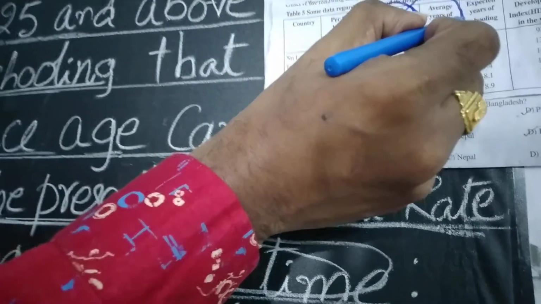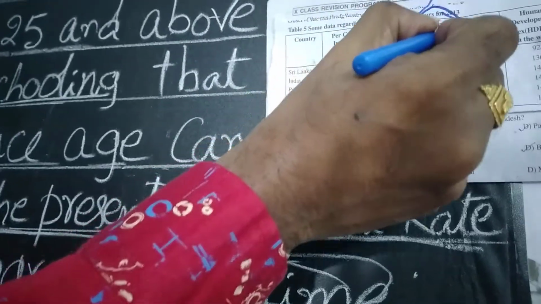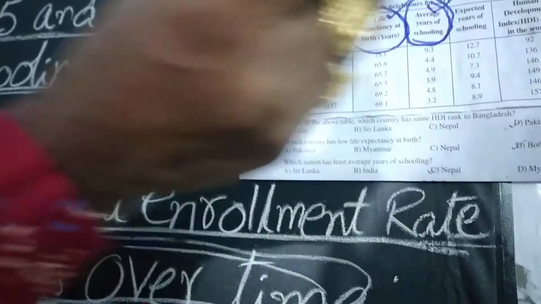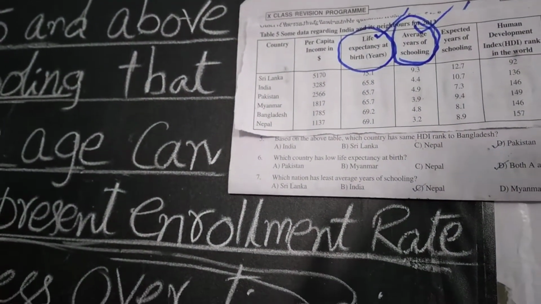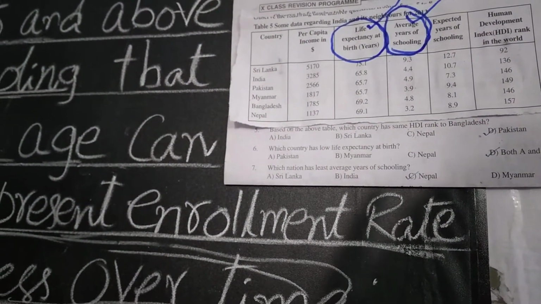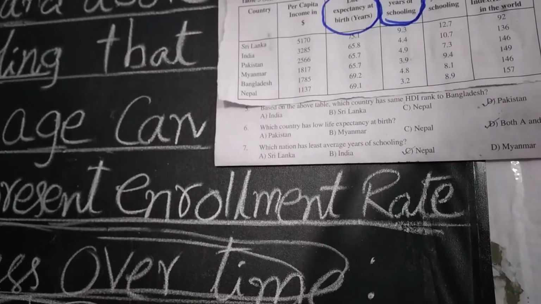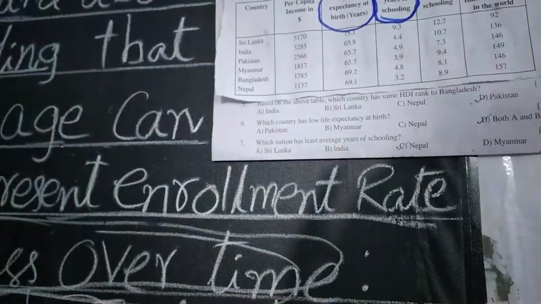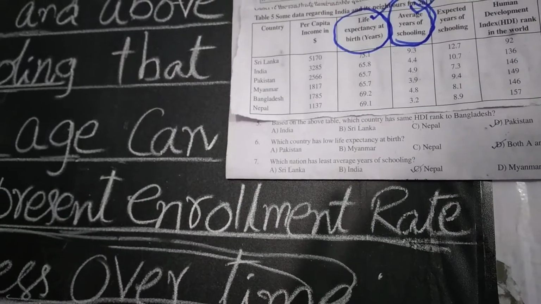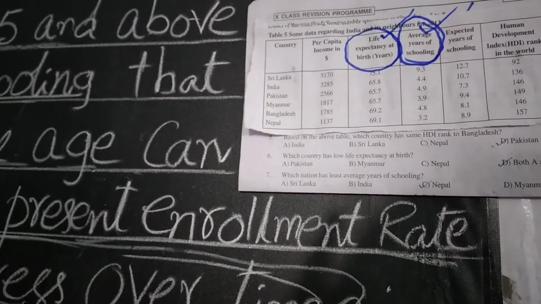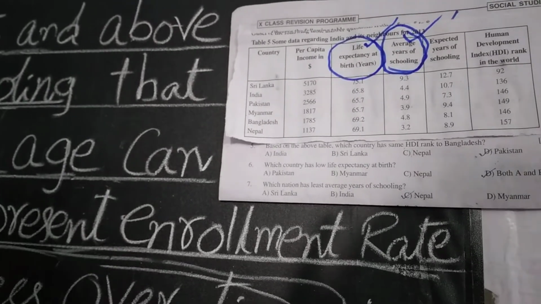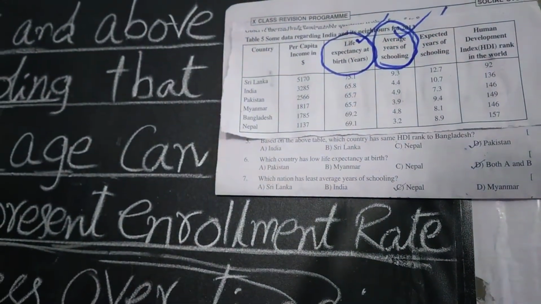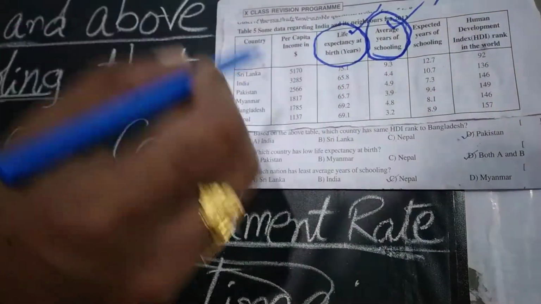Next one, average years of schooling. Average years of schooling means the average number of years of education received by people aged 25 years and above. So this is also one of the criteria.